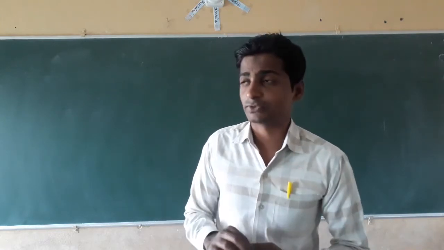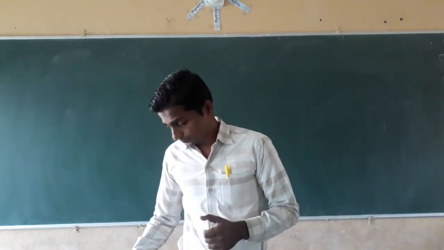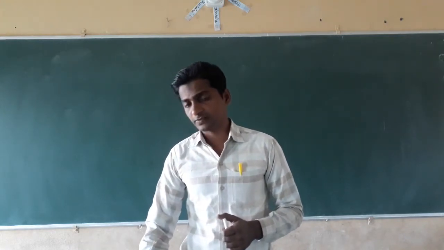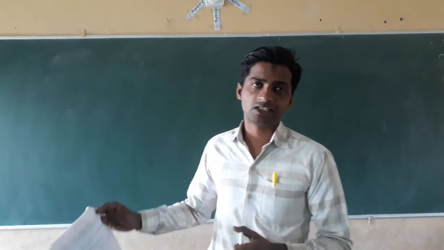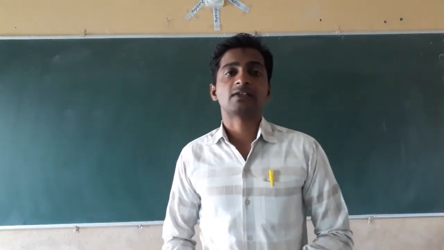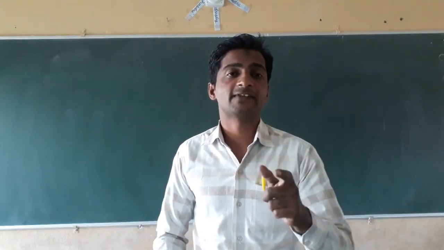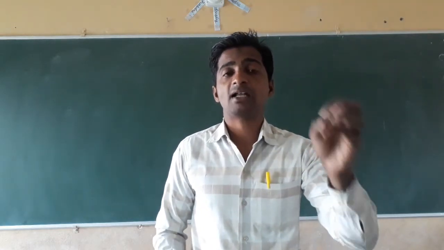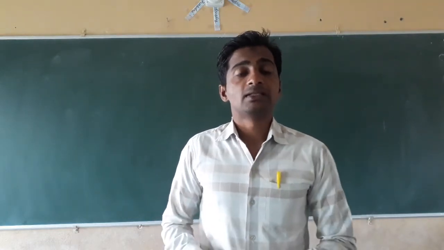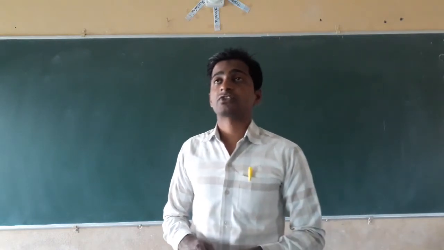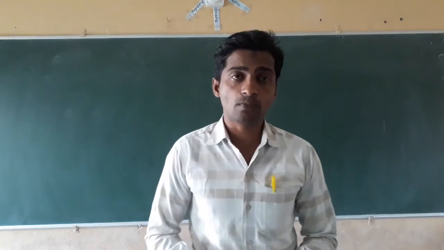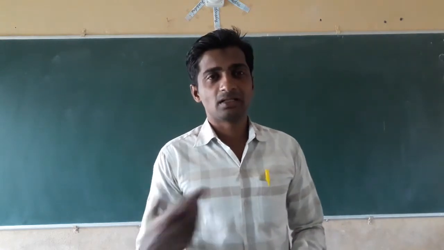Yes, next, dear students, after this one we have studied the different signs. If the disease affects the lungs, or it is a respiratory disease, the signs will be cough or cold, and next breathlessness. Yes, by the sign only we can say which part of the body is affected. Then, if the stomach is affected, the person may suffer from stomach ache and vomiting, and there are other signs.